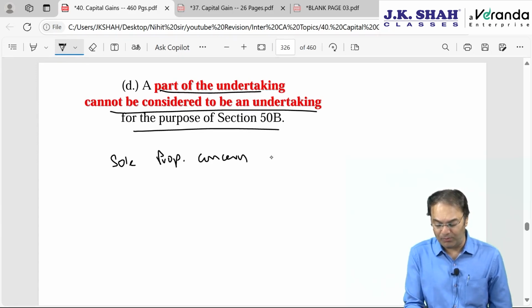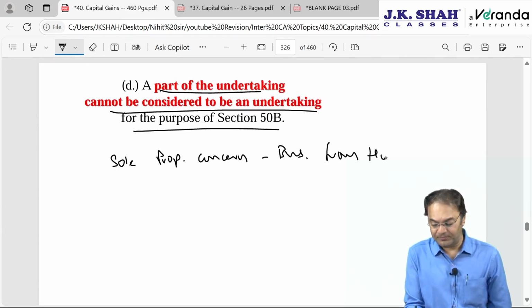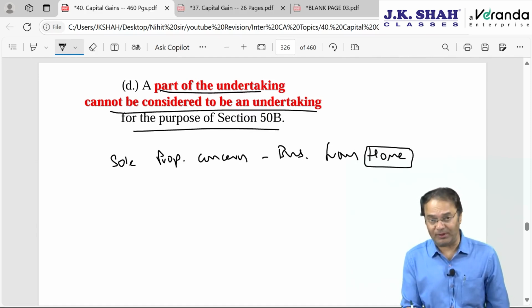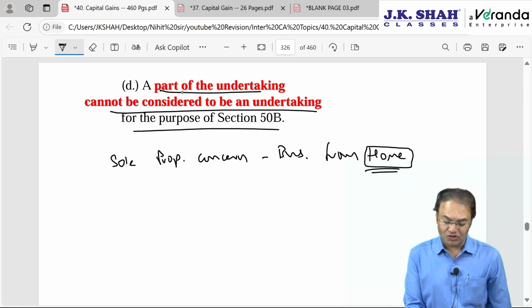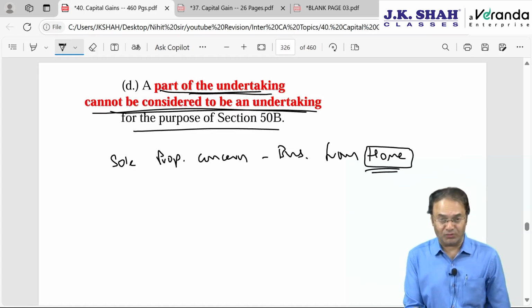doing business from home. That means his residential house is used as an office premise. In such a situation, if everything is transferred except the house, then also slump sale can be adopted. No need to transfer each and everything. So part of the undertaking cannot be considered to be the undertaking.